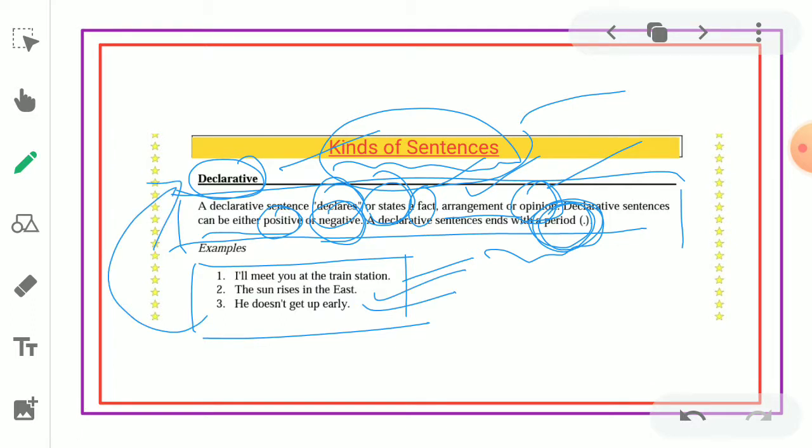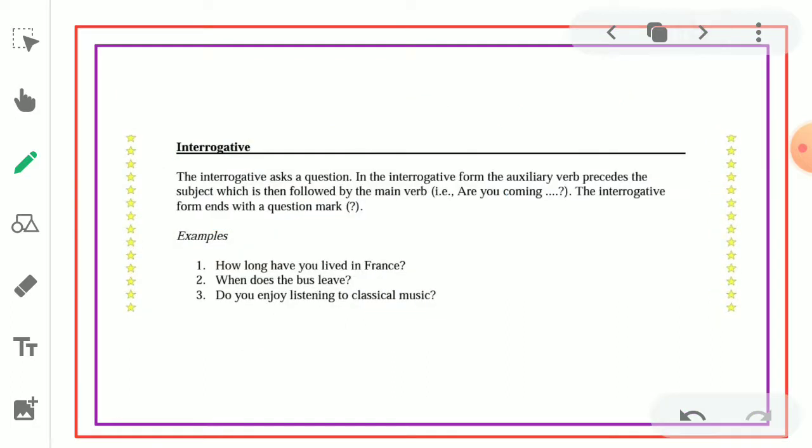So let us know about the second one, interrogative. What do you mean by interrogative? As you studied, the first one is nothing but statement or declarative. Got it? Then the second one, the interrogative, asks a question.